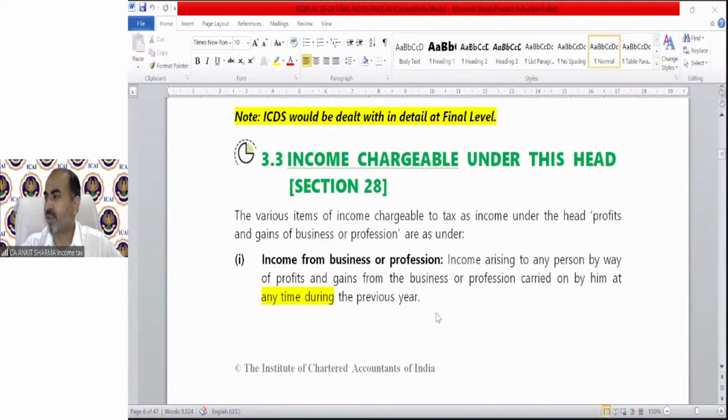Capital gain and other source chapter, whether you will teach? Yes, I will teach you PGBP. I will teach you capital gain. I will teach you income from other sources.